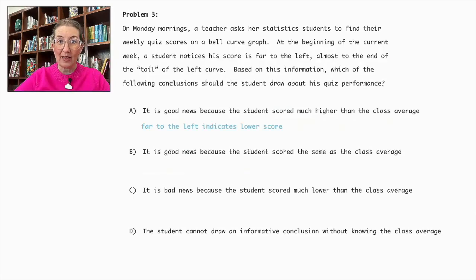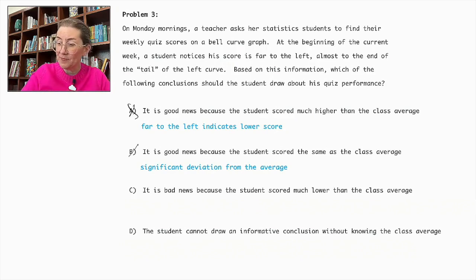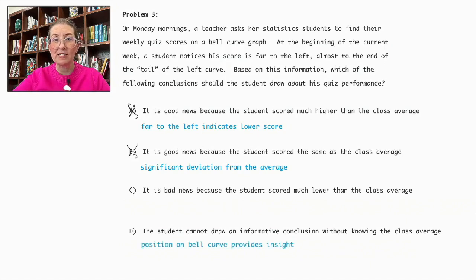A is incorrect because being far to the left of the bell curve indicates a lower score, not a higher one. So let's eliminate that. B is also incorrect, as scoring near the tail on the left side implies a significant deviation from the average, not similarity. D is also incorrect because the position on the bell curve already provides insight into the student's performance relative to the class.